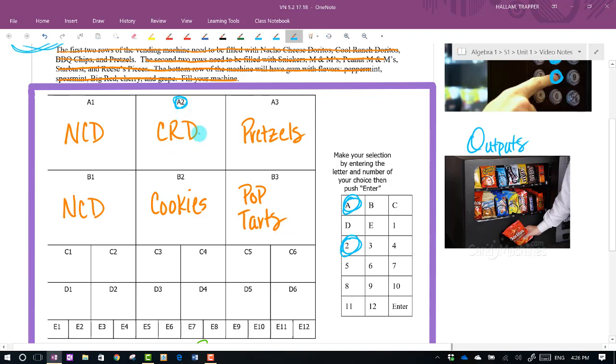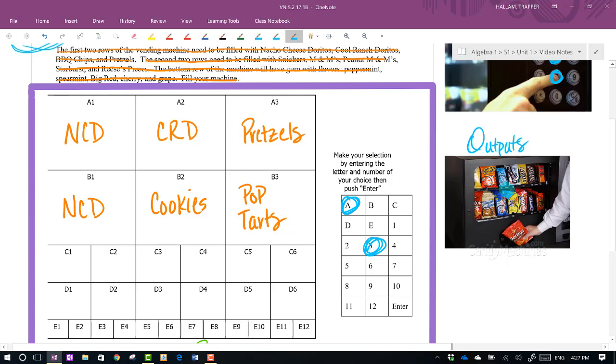Okay, what never happens or shouldn't happen in a vending machine is that I press some button combination like, I don't know, A3. I'm looking for pretzels this time. I'm going to press A3 and a Snickers pops out, or a Tootsie Roll bag pops out, or Reese's Pieces pops out. If I press the vending machine combination of buttons and it doesn't give me what's located right there in the window that I could see, I'm going to be pretty upset. I'm going to say that's a terrible vending machine. I was really looking forward to some pretzels.